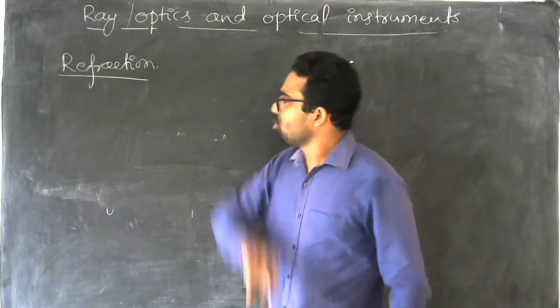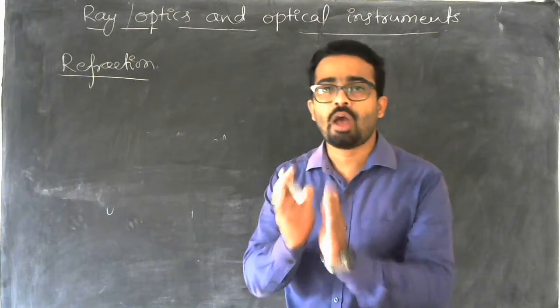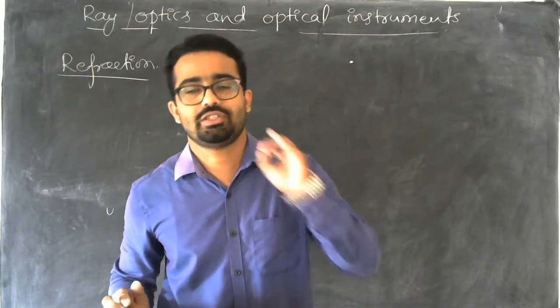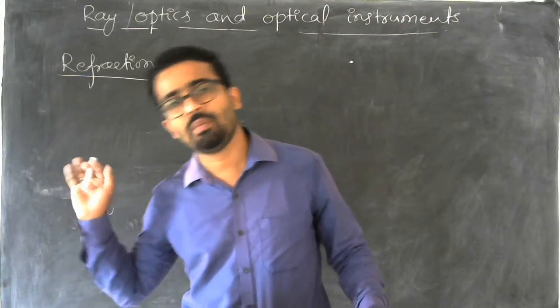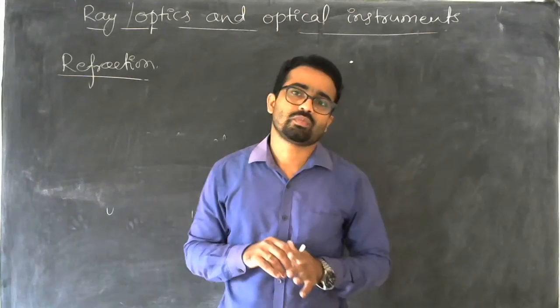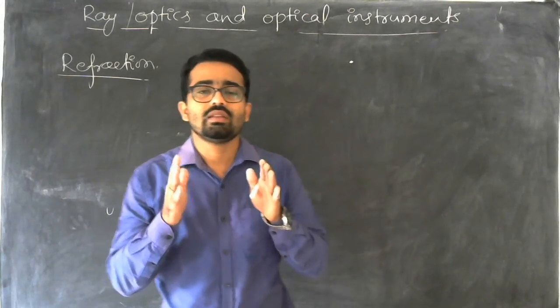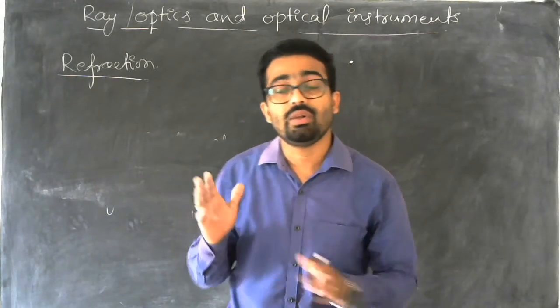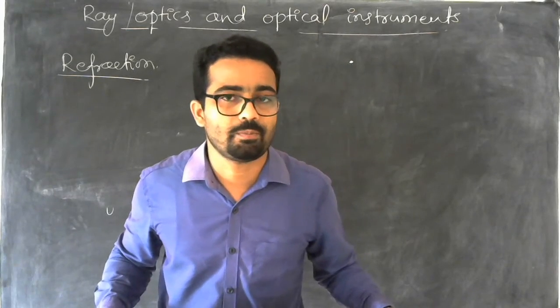Refraction is a phenomenon exhibited by light. We can also see this phenomenon in nature, during sunrise and sunset.